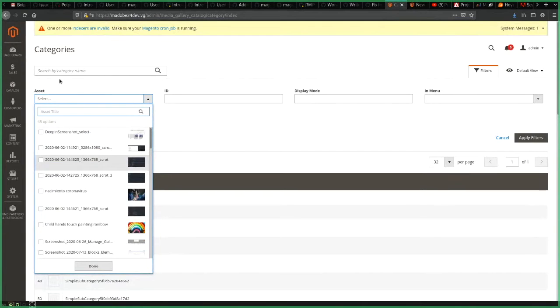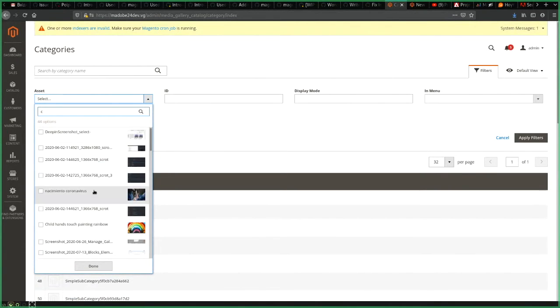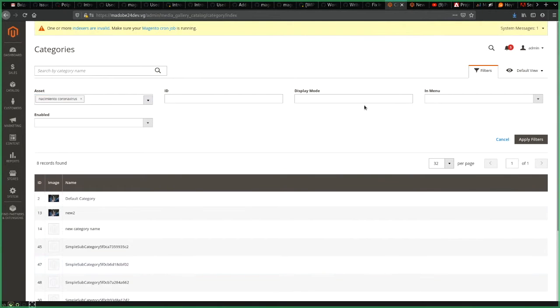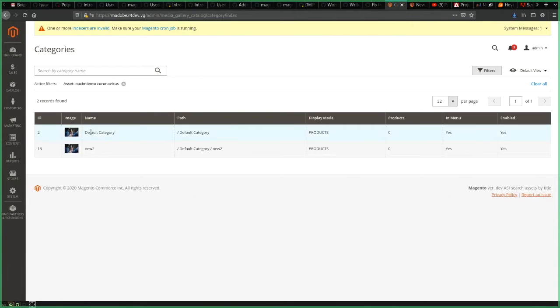So we can get some image, this one, apply this filter, and we will see the category where the image is used. The same behavior will apply to the products grid as well, and the other page blocks. Yeah, probably that's it.